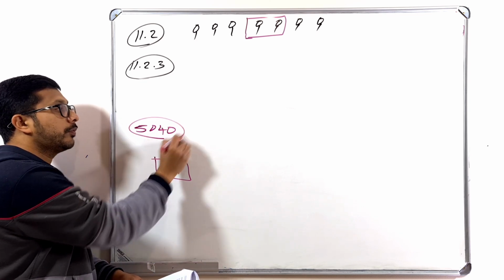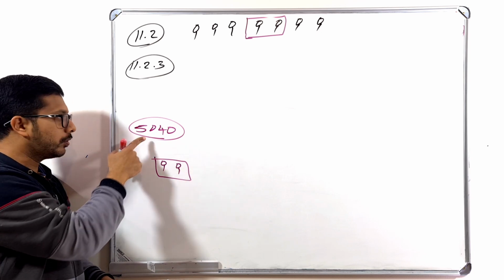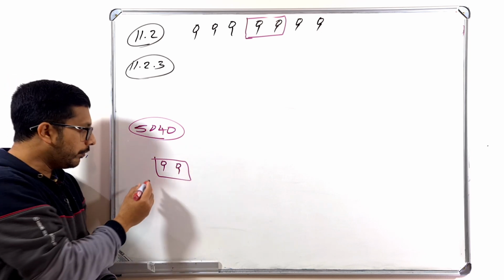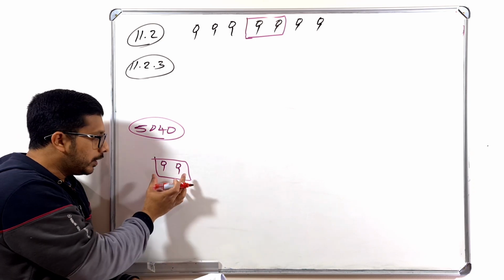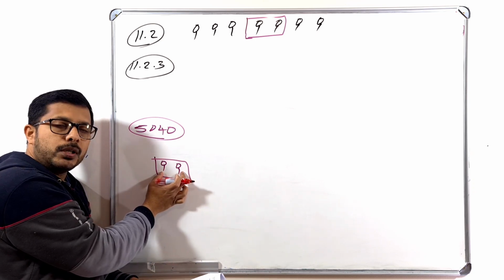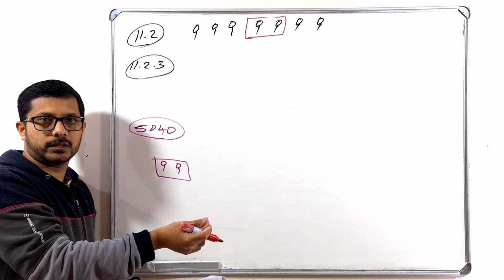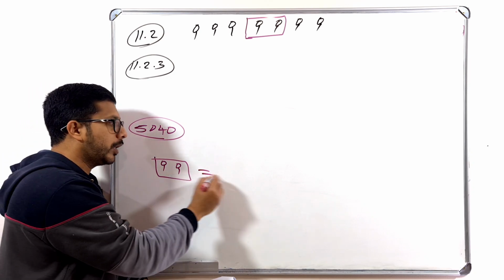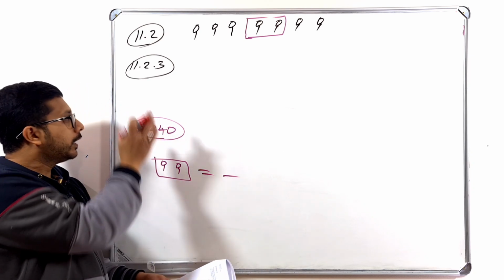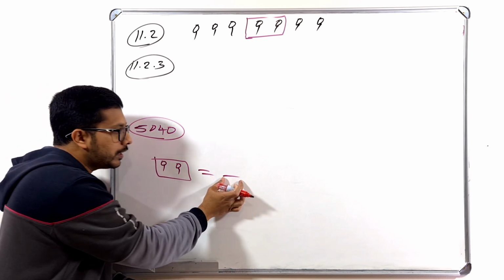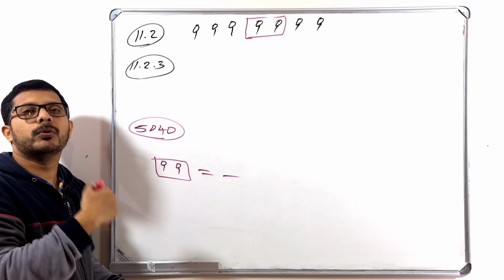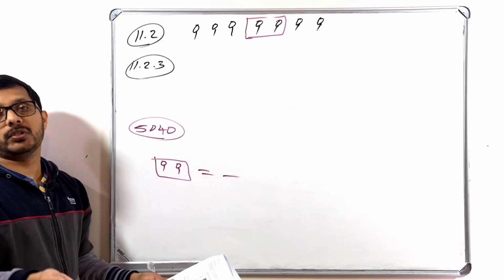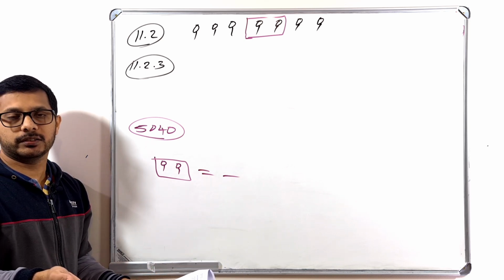5040. Do you remember that one? 7 factorial, that one. Okay, 5040. So if I can find, listen very carefully, if I can find if these two people want to stand together, I will get a number here. So if I subtract this number from the total one, then I will get the probability of if they don't want to stand next to each other.